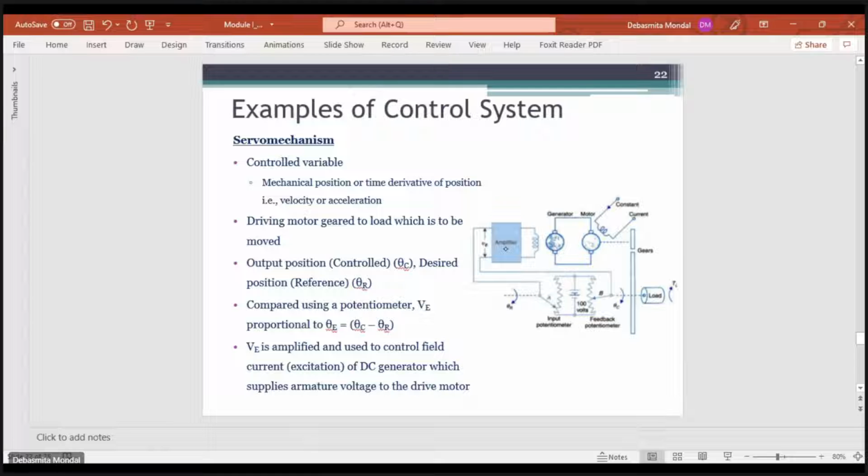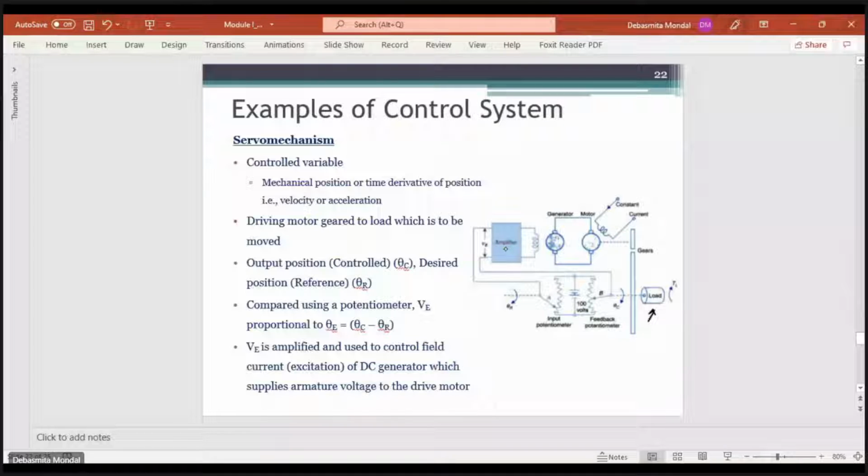Similarly, take the example of a servo motor. A servo motor is mostly used in a position control system. This is the diagram of a servo motor. Here you see there is a generator and there is a motor, and with some connections of gears it is connected to a load. What we want here is to keep the load at a particular position. We need to control the position of the load using this servo motor.